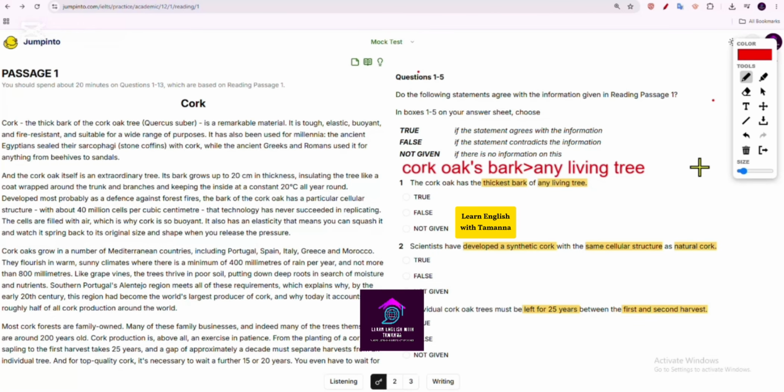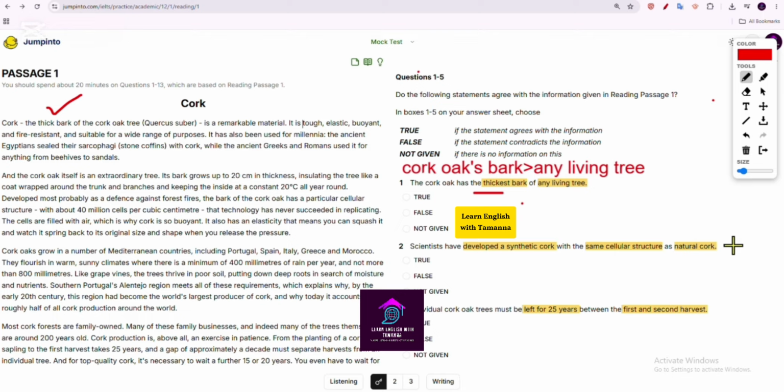Now let's focus on the first line of the first para, Thick bark. They wrote, "The thick bark of the cork oak tree is a remarkable material." They mentioned the word thick, but they haven't mentioned the word thickest. Thickest means it's in the superlative form.